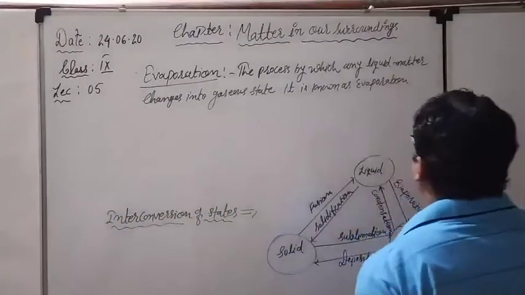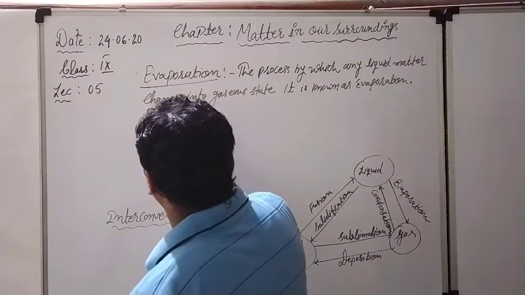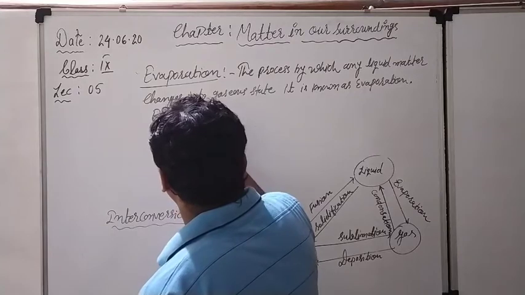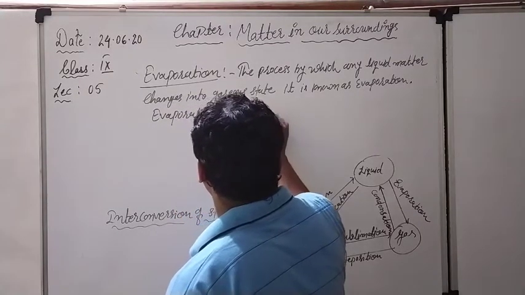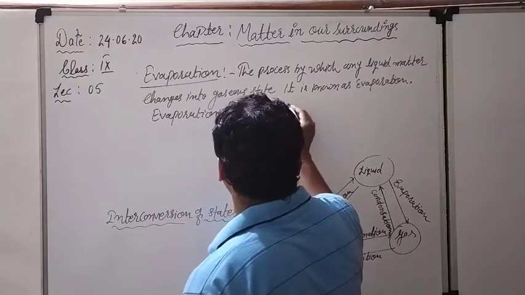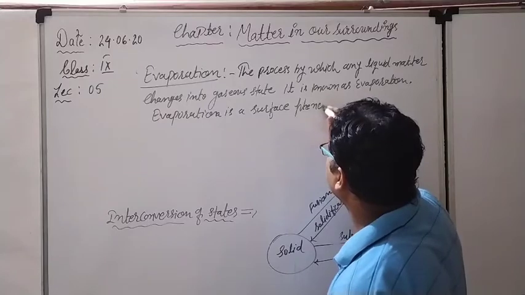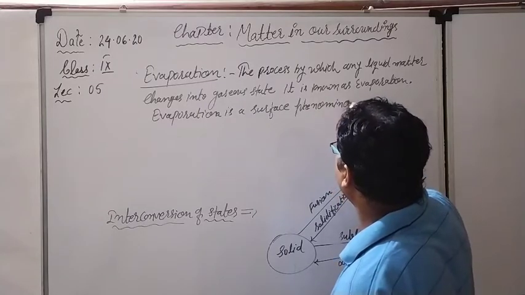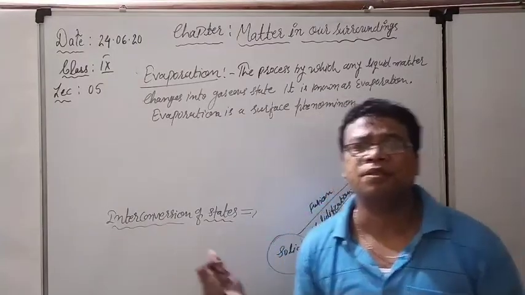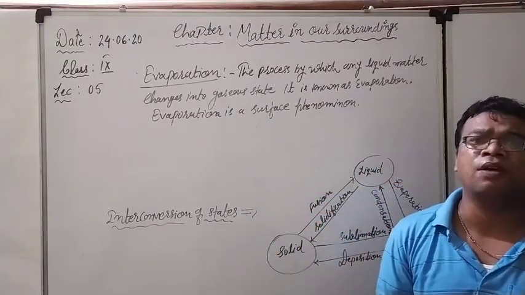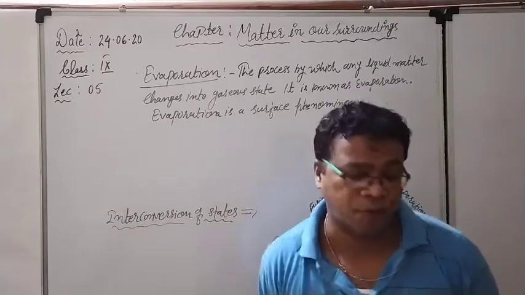Now, what is the main thing? Evaporation is a surface phenomenon. What is the meaning of surface phenomenon? It means the rate of evaporation depends upon the surface area. Now we will try to understand how it is a surface phenomenon.